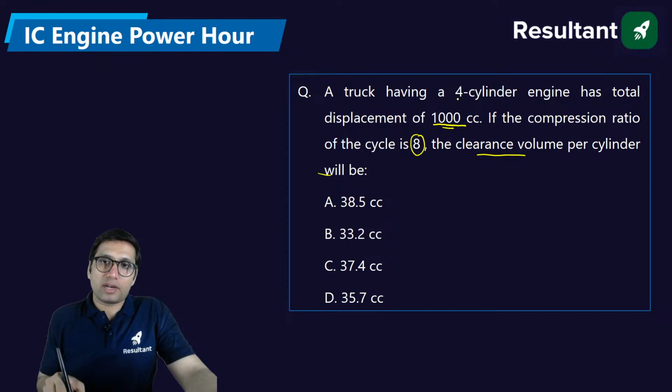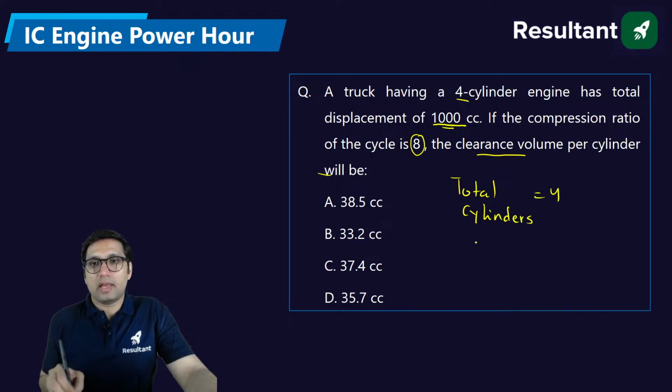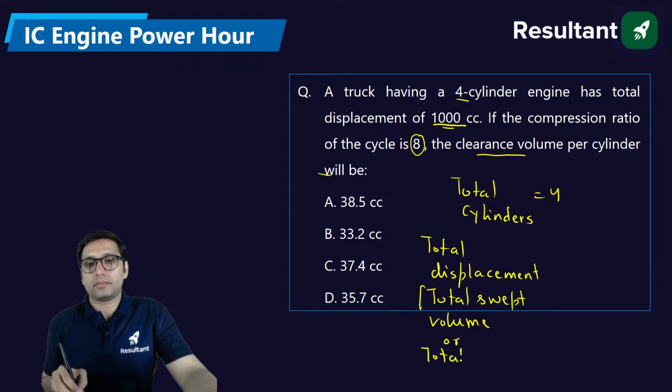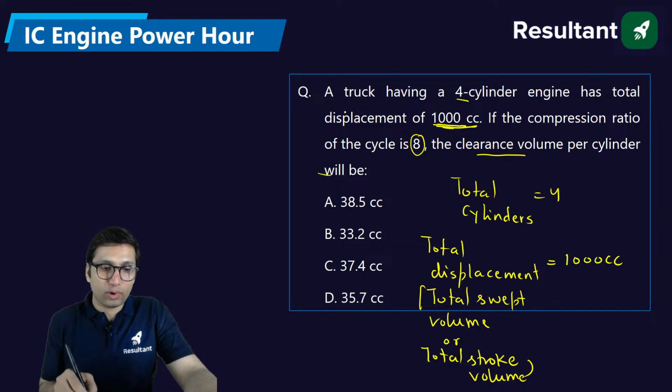A truck having a 4-cylinder engine, that is, total cylinders is equal to 4, and total displacement. What is the meaning of total displacement? Total displacement means total swept volume. We are talking about total stroke volume, which is given to you as 1000 cc, and this is the swept volume for all the 4 cylinders together.